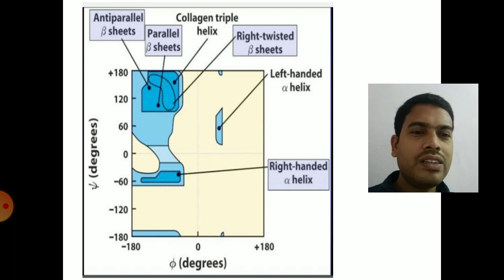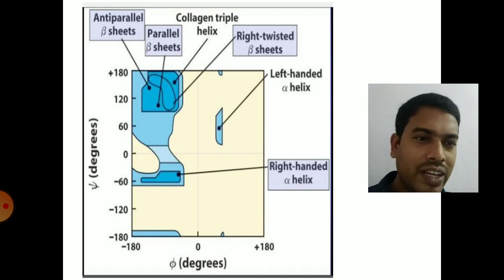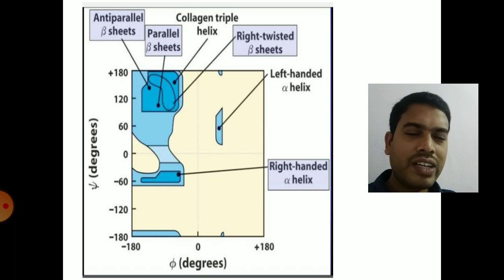With the help of the psi and phi values, you can identify the structure of a protein, especially the secondary structure, whether it is present in alpha helical structure, that is right-handed or left-handed alpha helical structure, or beta pleated sheets, that means parallel or anti-parallel beta pleated sheet, or the special structure collagen triple helix.